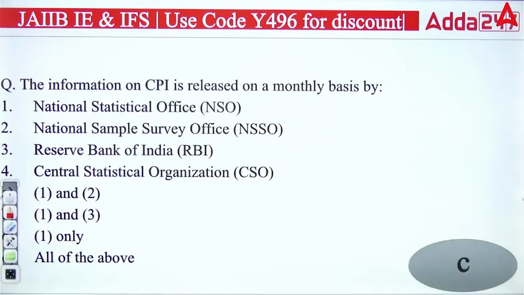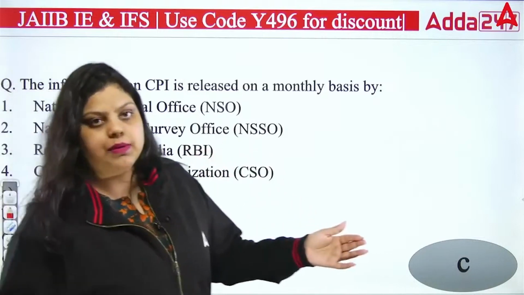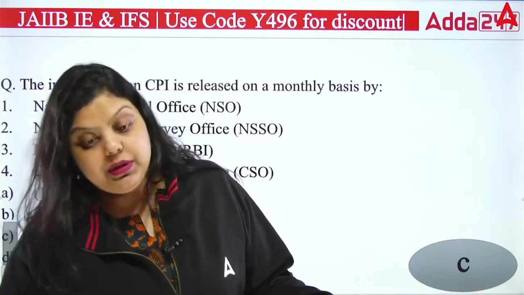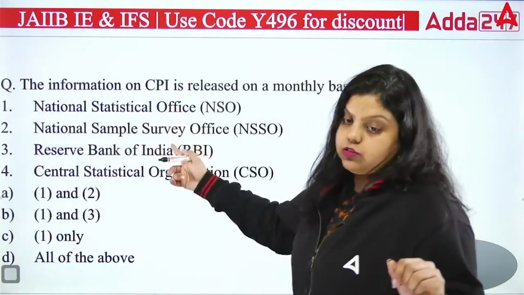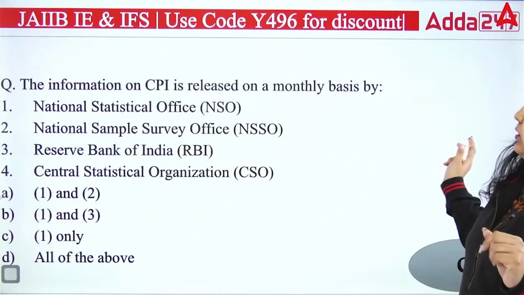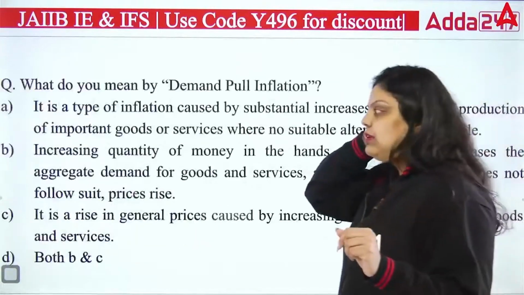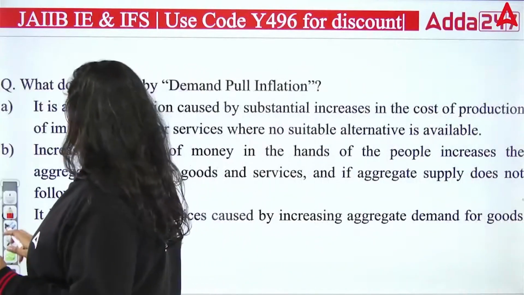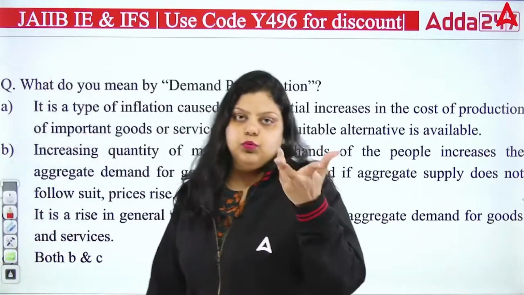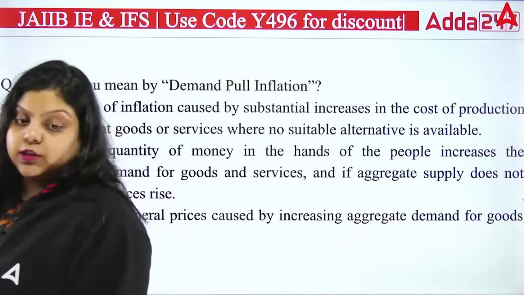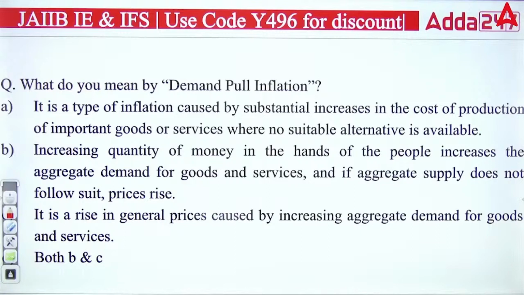NSO actually gives the data of your CPI index every month. On a monthly basis, we give the CPI data and the WPI data, and it is given by the NSO, the National Statistical Office, which was created in the year 2019 under the MOSPI, Ministry of Statistics and Program Implementation. Now, the next question we have: what do you mean by demand pull inflation?